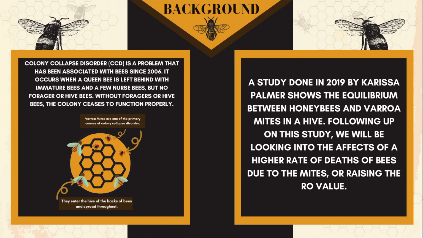Colony collapse disorder is a problem that has occurred with bees since 2006. It happens when a queen bee is left behind with immature bees and few nurse bees, but no forager or hive bees. Without foragers or hive bees, the colony ceases to function properly.